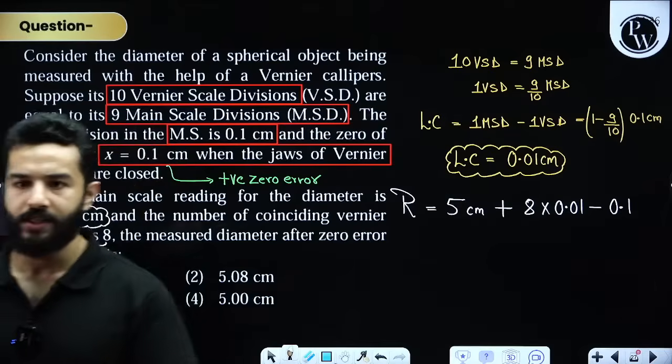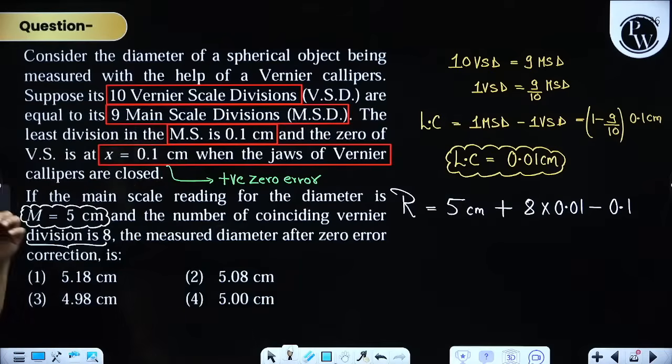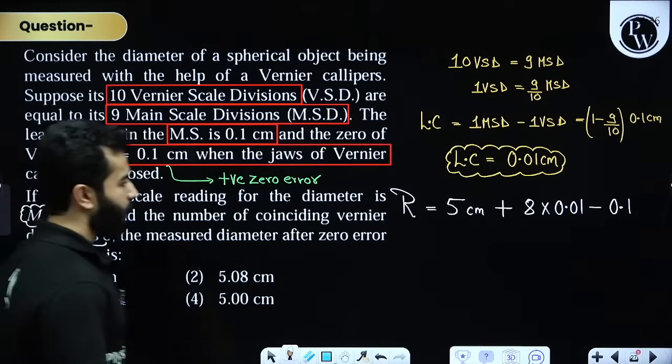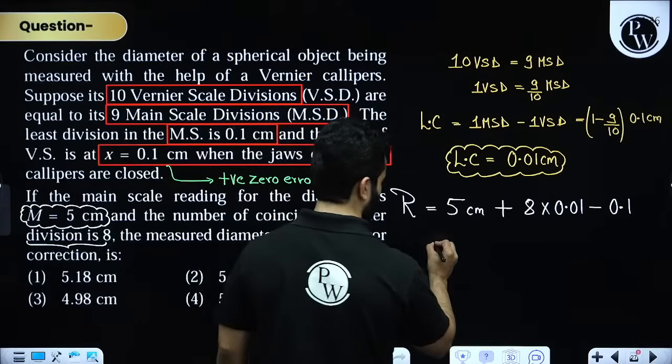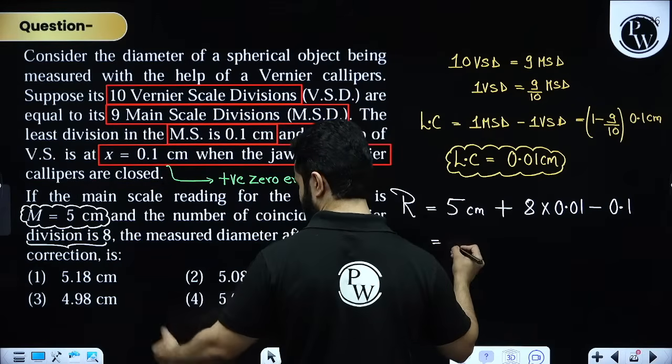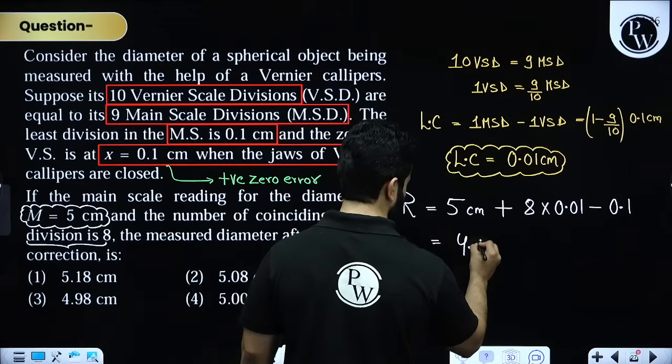Clear, my dear friends? Any more doubts? Be quick. So I think this is going to be 4.98.